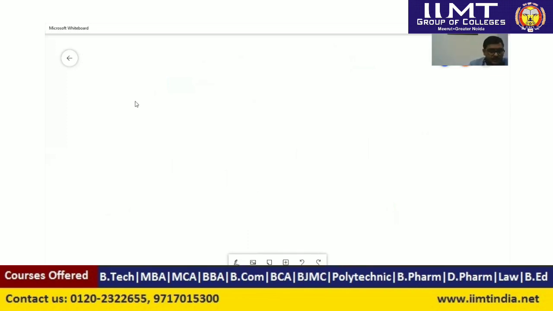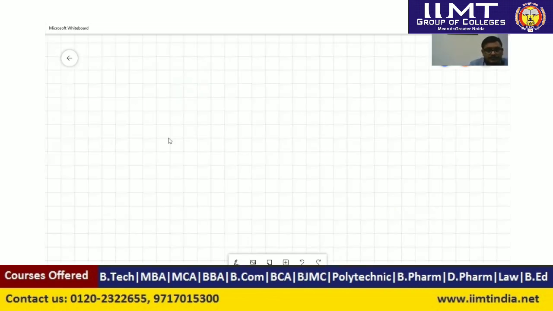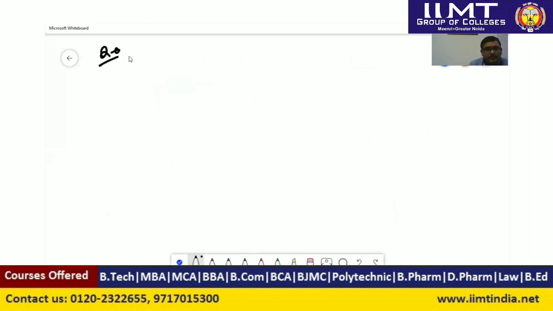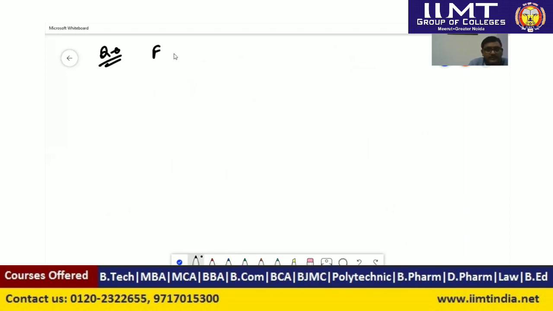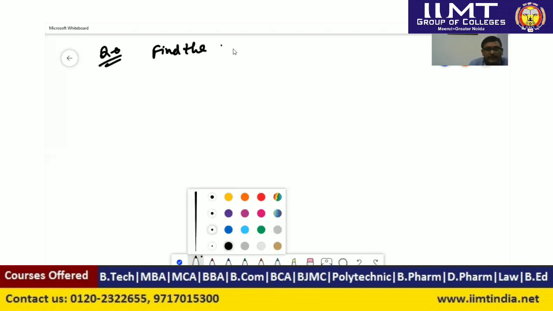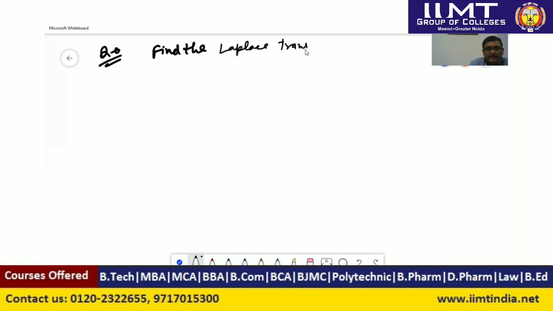So one question which we can consider here is: find the Laplace transform of the impulse train shown in the figure.